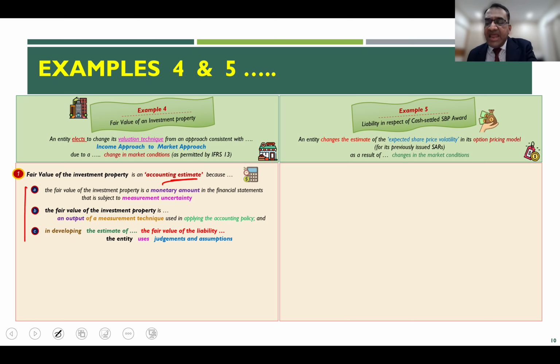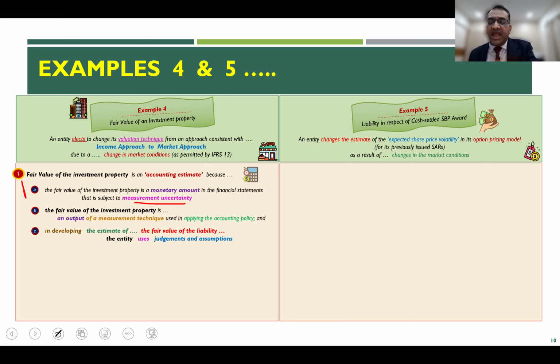Why? Because they are linking the justification of this to the definition of accounting estimates, which we saw in the earlier slide. Now see the explanation. Because the fair value of the investment property is a monetary item, a quantified amount which goes into the financial statements, and that is subject to measurement uncertainty. Why? Because the fair value cannot be directly observed. You have to estimate it. Therefore, the first point says that the fair value of the investment property is a monetary amount which goes into the financial statements and is subject to measurement uncertainty.